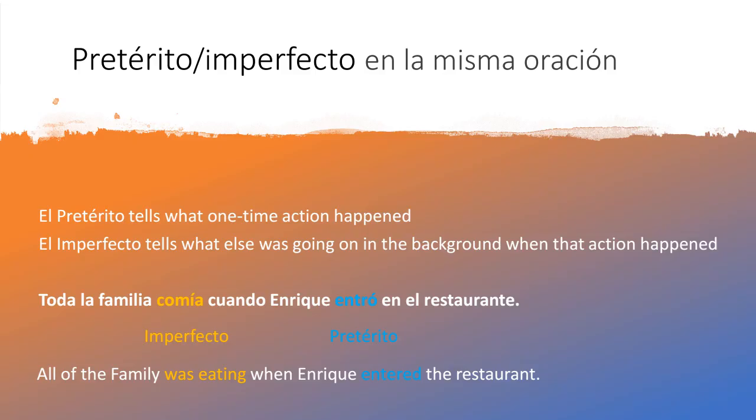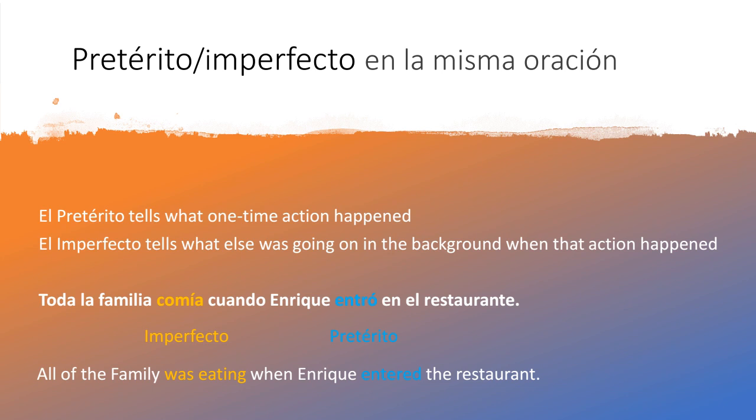Another thing that's really important to know is the preterite and the imperfect can actually be used in the same sentence as well. They don't have to be in their own separate sentences. Sometimes you'll want to express something and you need to use the preterite and the imperfect in the same sentence. When that's happening, just keep in mind, el pretérito is telling what one-time action happened in that sentence, and el imperfecto is telling what else was going on in the background when that action happened.